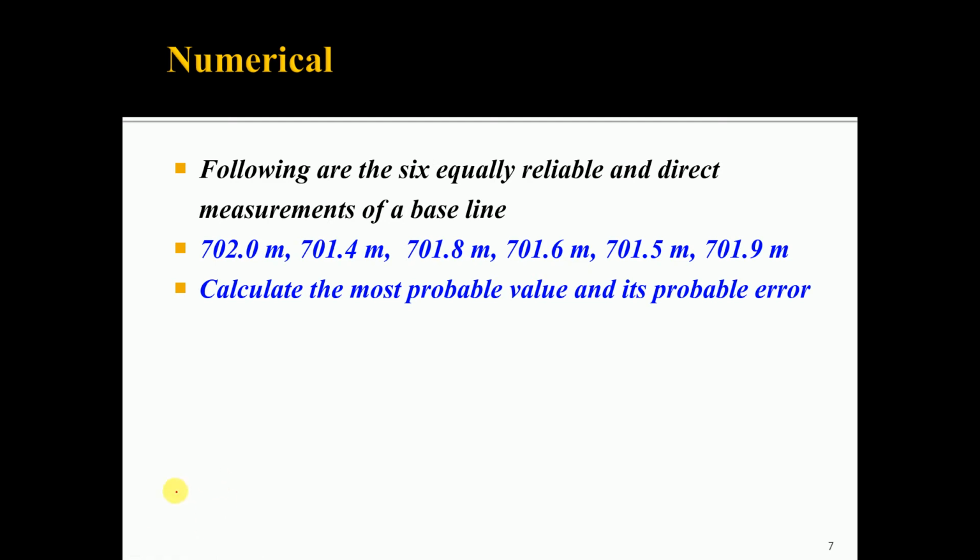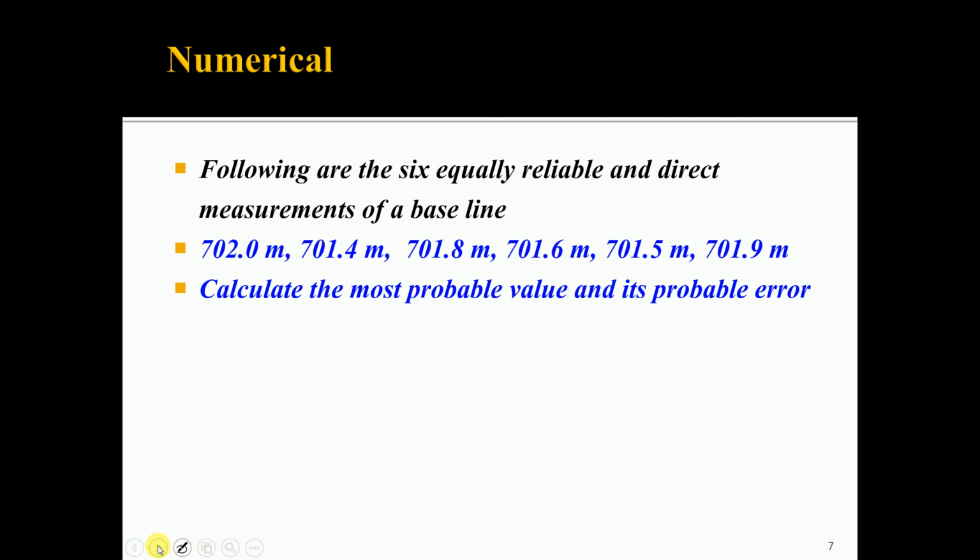So, following are the 6 equally reliable and direct measurements of a baseline: 702.0, 701.4, 701.8, 701.6, 701.5 and 701.9 meter. Calculate the most probable value and the probable error.